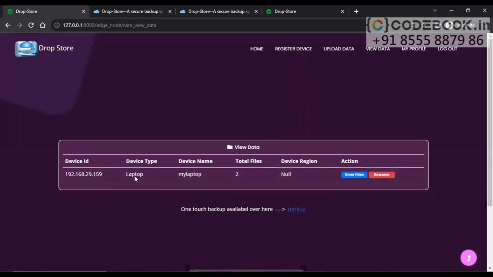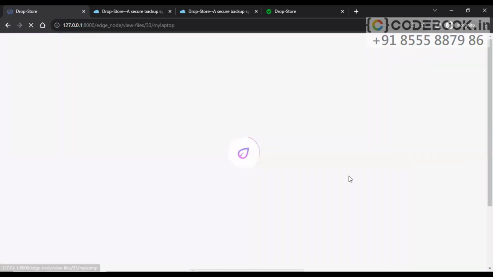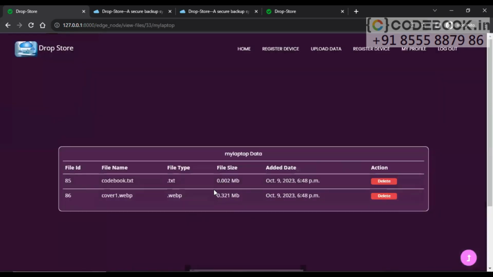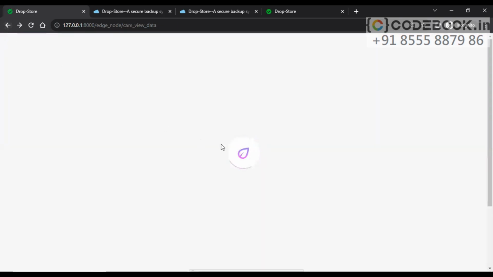I can see there is a device here, a laptop, and the device name is this. Total files I have uploaded in this device is 2, and device region is null here because it's not allocated. Okay, let's see view actions, view files. 2 files are there. Okay, 2 files I am having. Now let's go back.